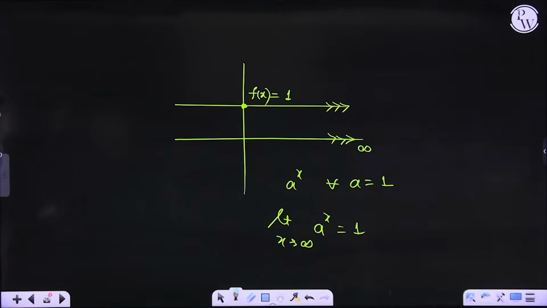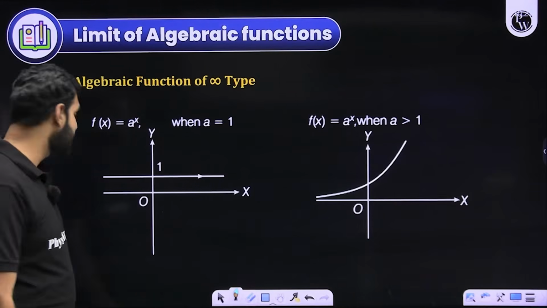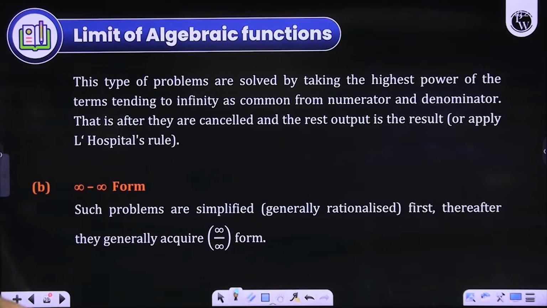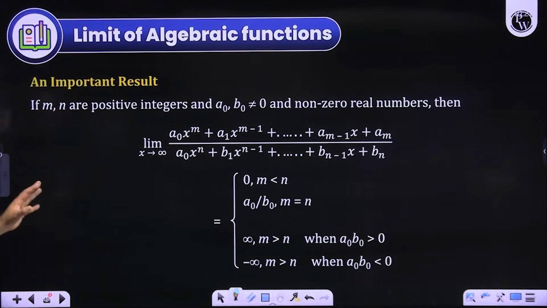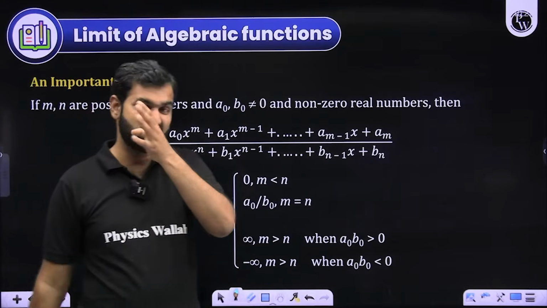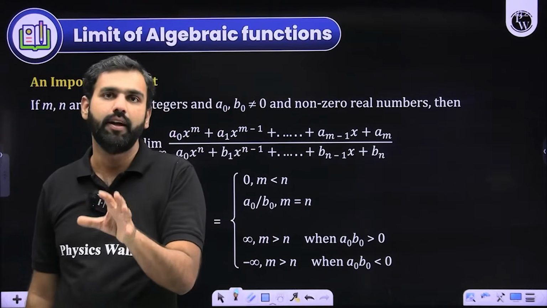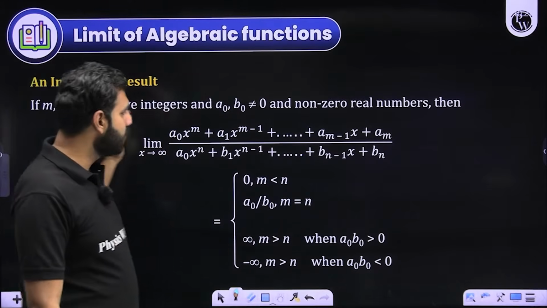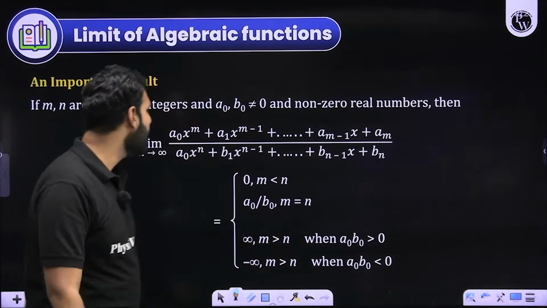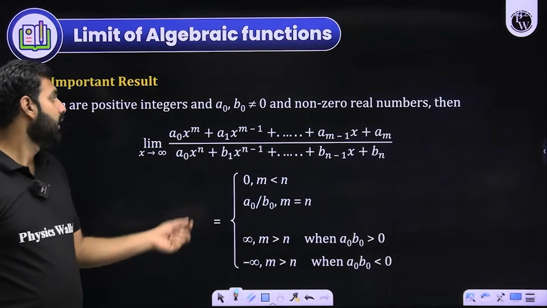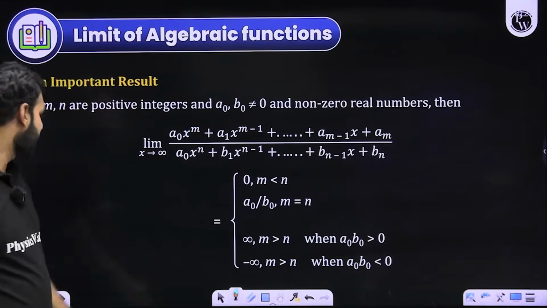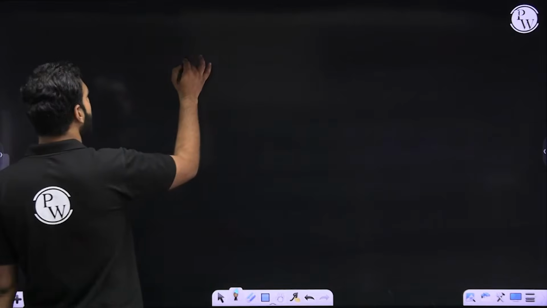So through graphs, you can generalize this, but these are some standard decent results which you should have in your mind. Did you get that? Of course, there are standard forms we'll learn, don't worry about that. But this is a generalization which I want to give again through this particular method. Now, what is that generalization? Let's say I'm having two polynomials. The numerator has a polynomial of degree m, the denominator has a polynomial of degree n. I'll take certain examples to give you more clarity on this.